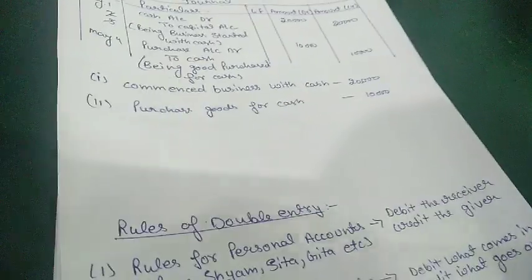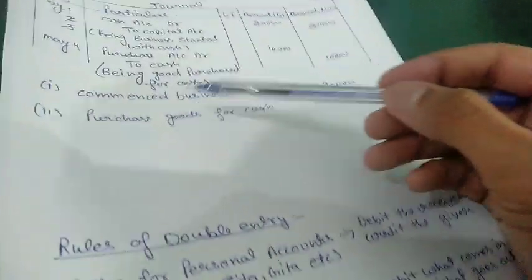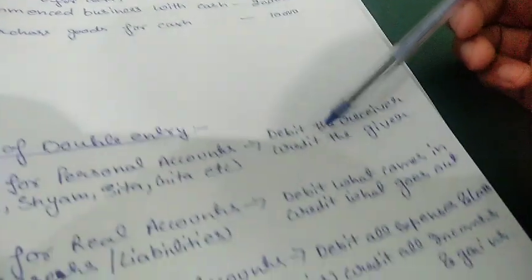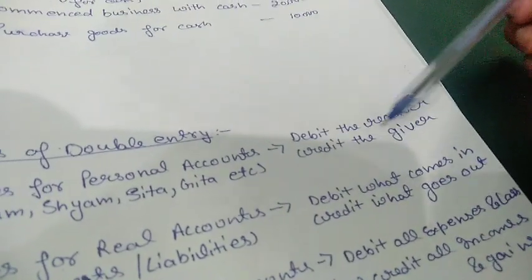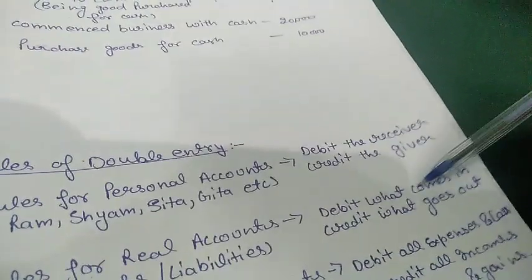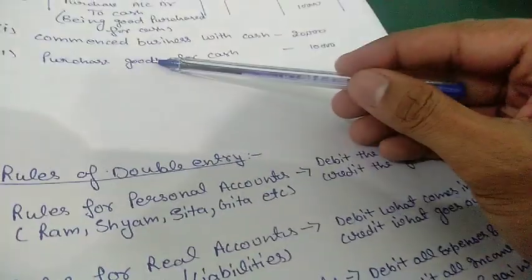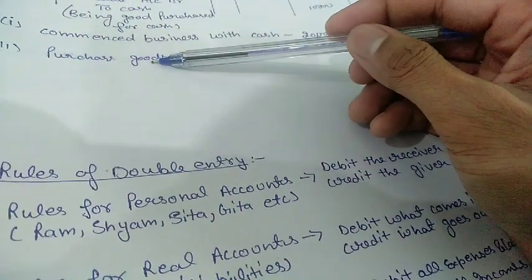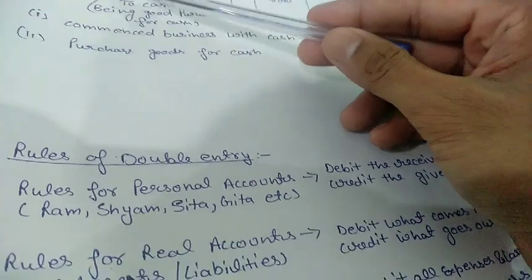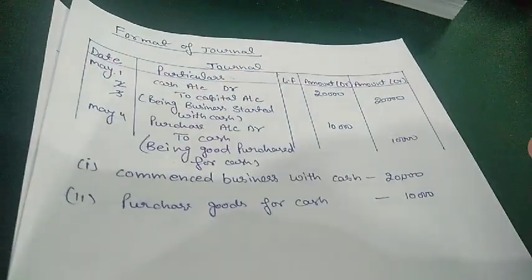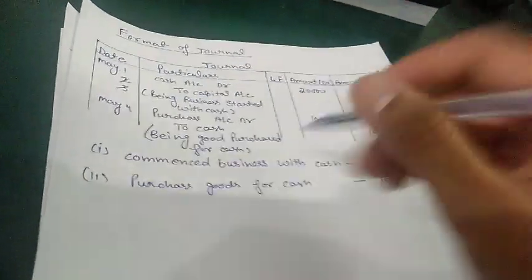Next, we purchased goods, so we need to use a rule for this also. Debit the receiver? No. Credit the giver? No. Debit what comes in? Yes. What has come in? Goods. And for goods, as we don't know the name of the goods, we use purchase instead of the name of the goods. In case we know the name of the goods, we will use the name of those goods, not purchase.